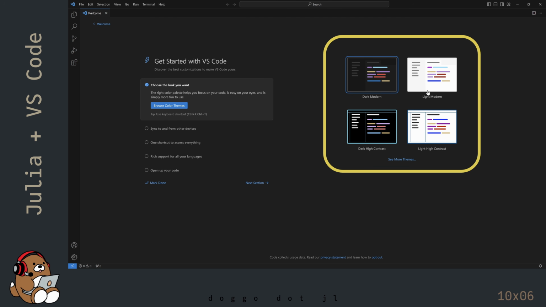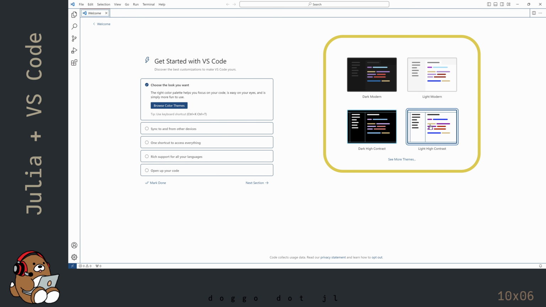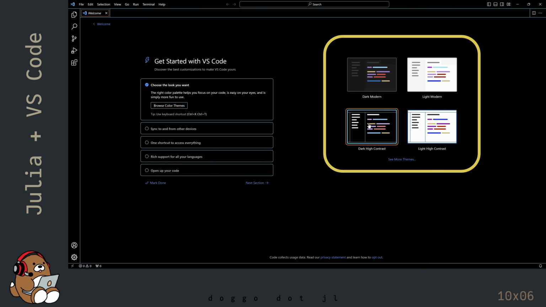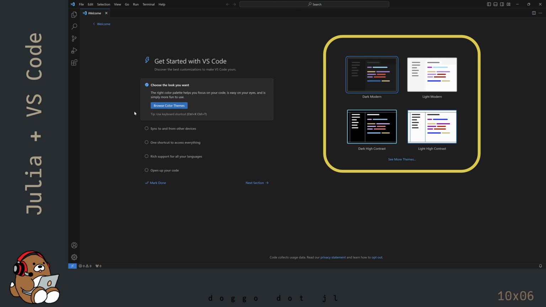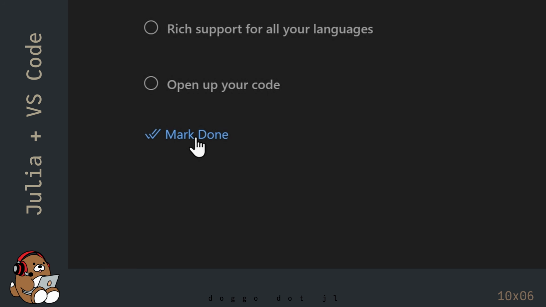For the color theme, feel free to select a color theme that you like. I'm going to stick with the default Dark Modern theme. Check this Mark Done link.